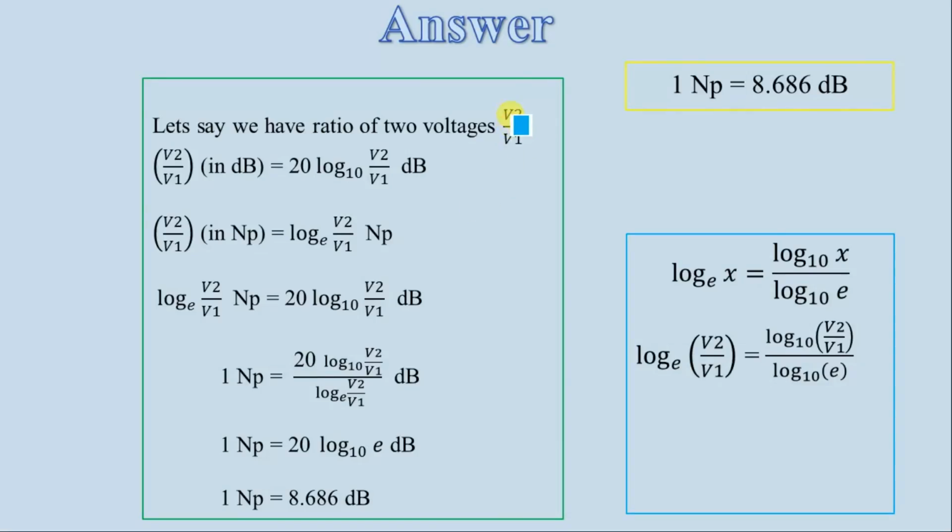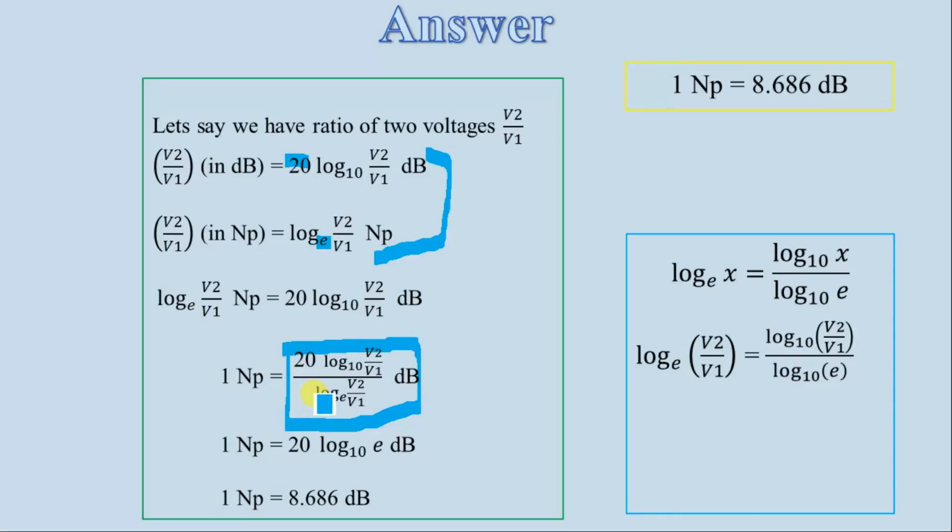Let's say I have the ratio of two voltages, V2 by V1. If I express this in dB, we all know it is expressed as 20 log base 10 of V2 by V1 in dB. If I express this in Napier, the 20 is no longer there, and the log changes to log base e. Because the quantity V2 by V1 is the same whether I express it in dB or Napier, I can equate these two. If I equate these two quantities, 1 Napier comes out like this.